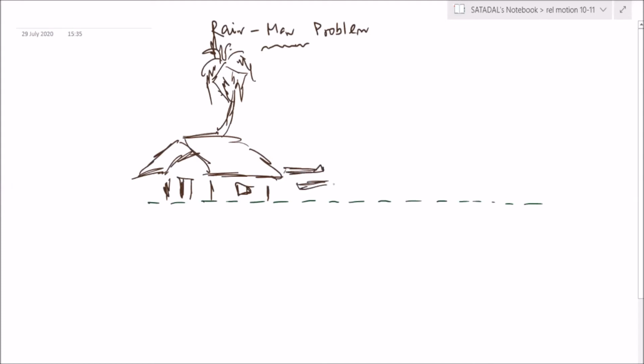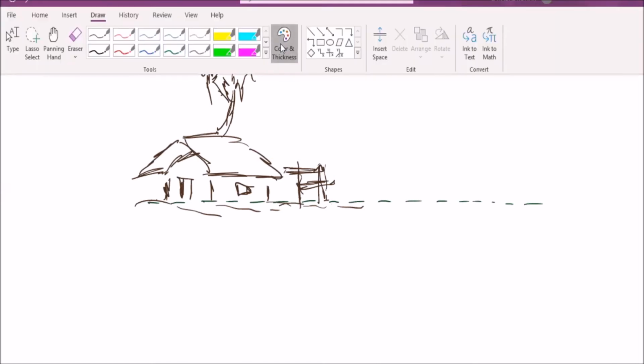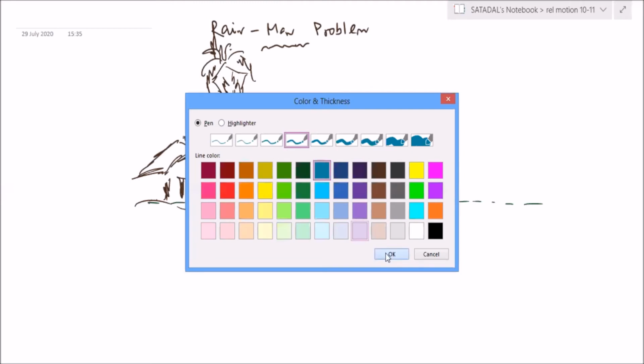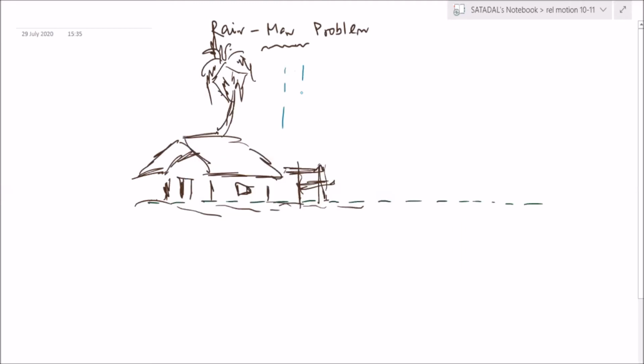So let us assume some hut is there. Riverside one. I don't think that anybody lives in such kind of areas, but still, it's my dream place. Anyway, and it's raining. Most importantly, it's raining. Wonderful. I am assuming it's a vertical raindrop only.